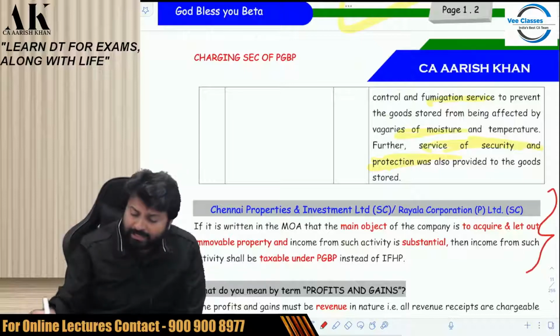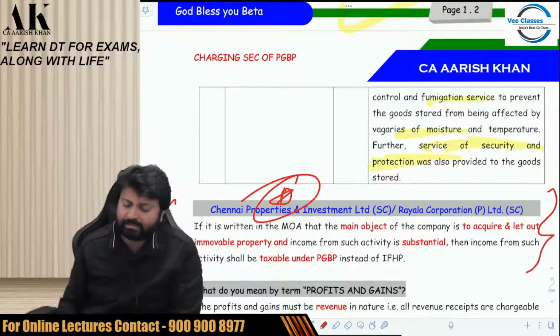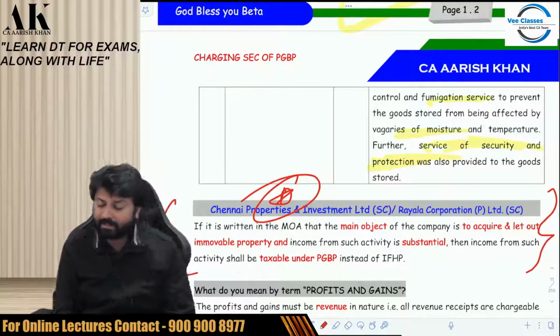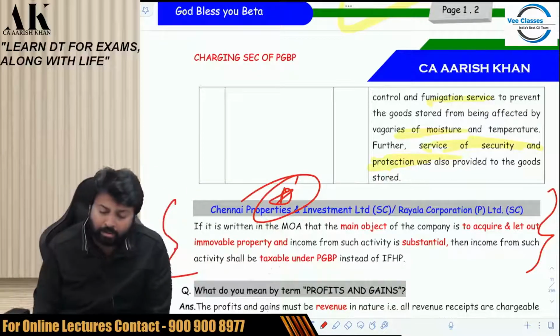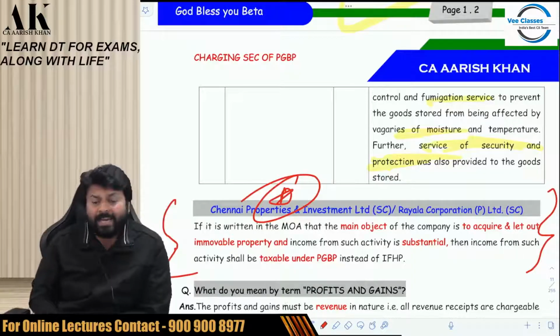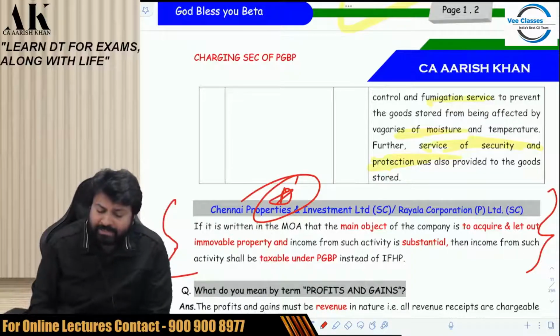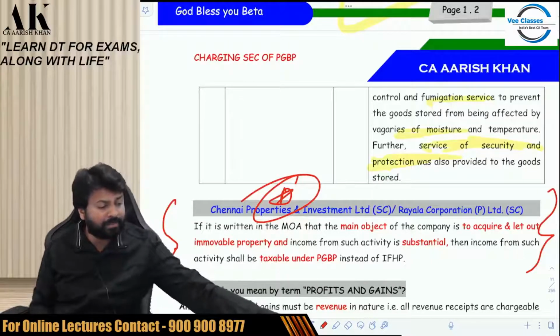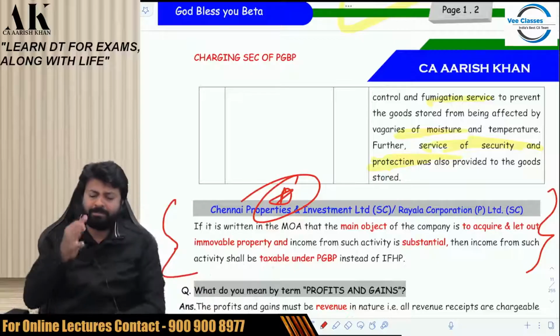The Supreme Court has held, in a very important case, that if it is written in the memorandum of association that the main object of the company is to acquire and let out immovable property and income from such activity is substantial, then the income from such activity shall be taxable under PGBP instead of house property. Be very careful about it. A very important issue.